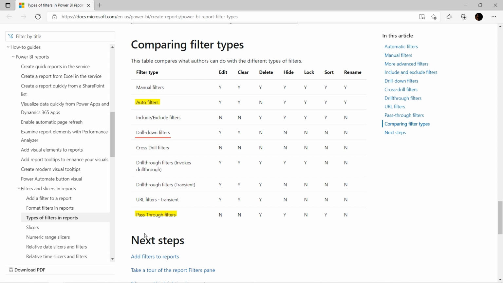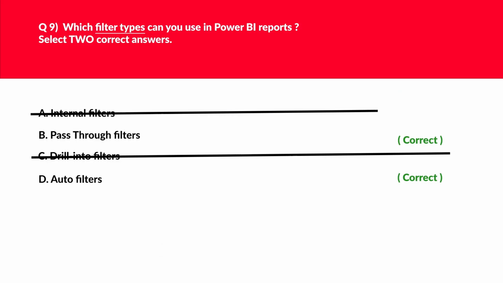You've got to remember this, and it's better to have hands-on, because if you're appearing for PL-900, the exam doesn't quite verify your hands-on experience, but it's better to do some hands-on because it will give you a quick idea or boost your confidence for PL-900.